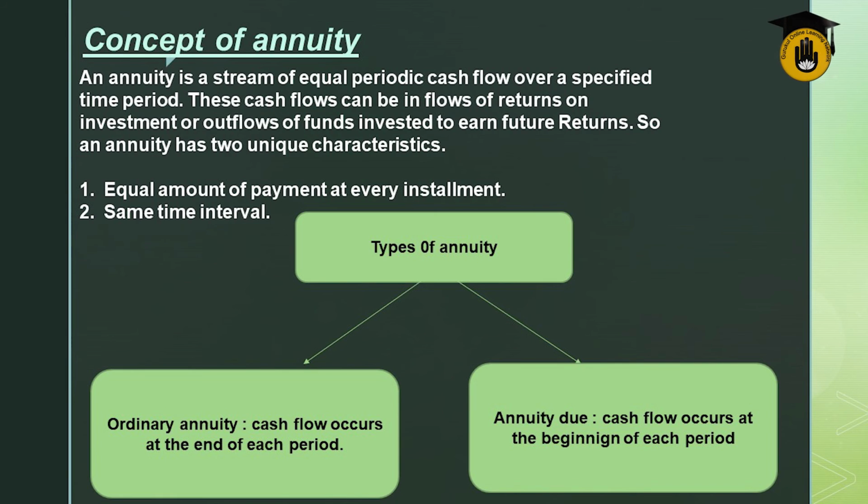Types of annuity: ordinary annuity. Cash flows occur at the end of each period, like at the end of every year or every month. Annuity due. Cash flow occurs at the beginning of each period, like at the beginning of a year or the beginning of a month.